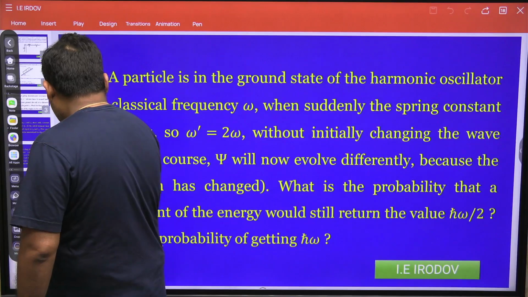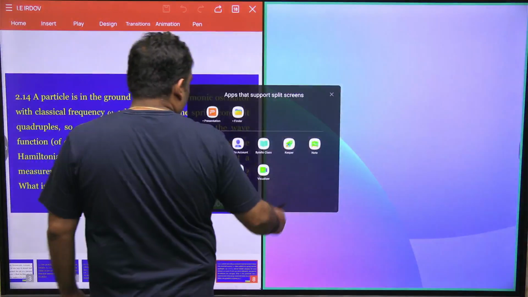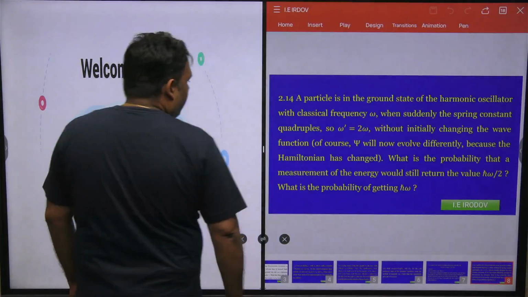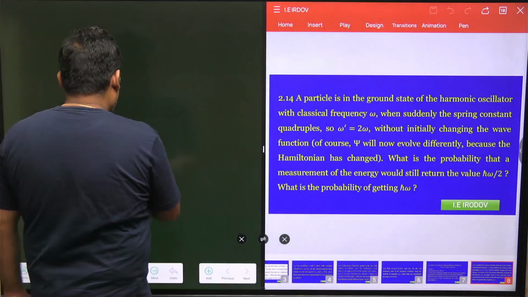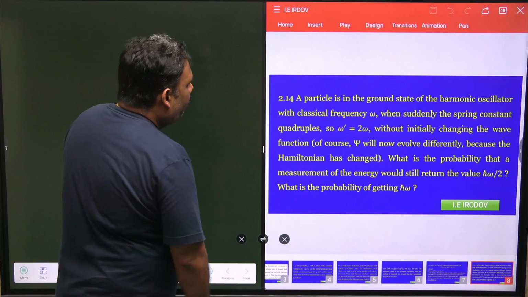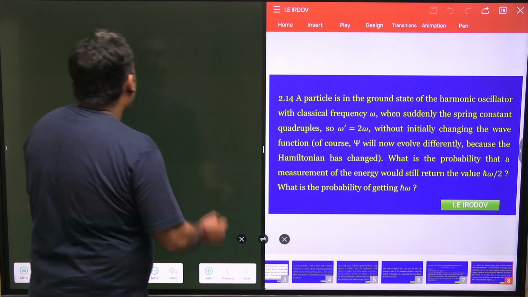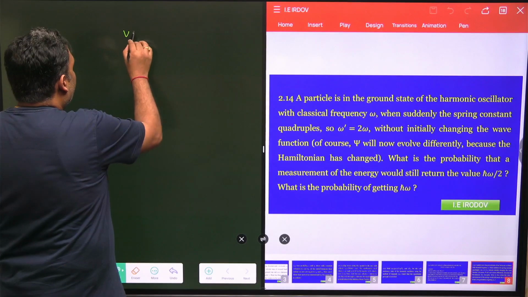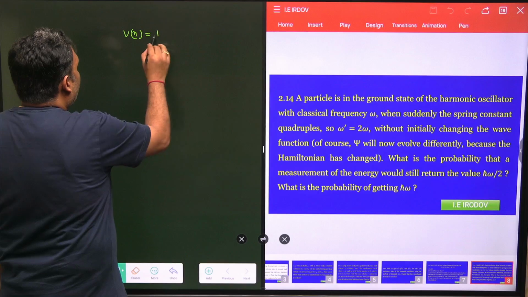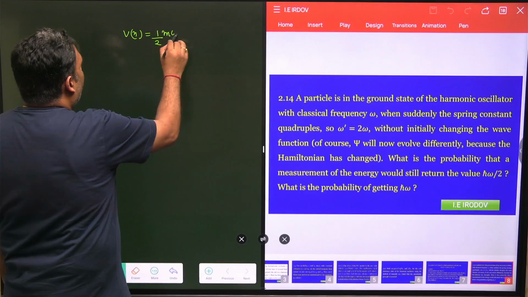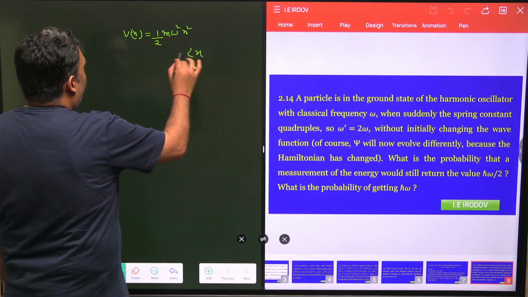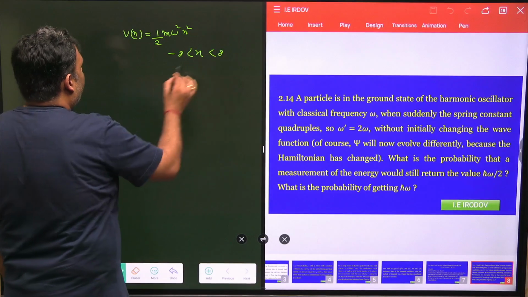So we have to use the postulates, but in a very smart way. Initially my potential is V(x) equal to half m omega square x square, where x is from minus infinity to plus infinity.